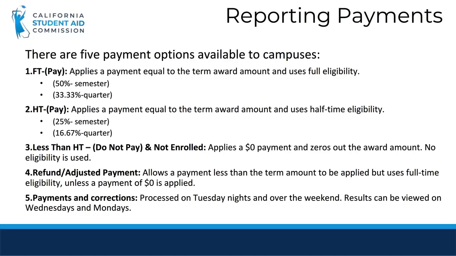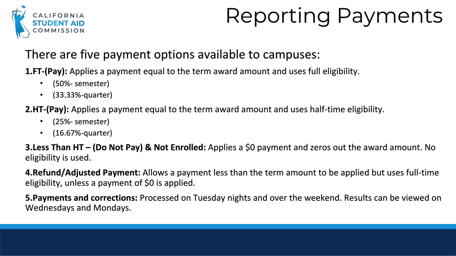The second option is half-time pay. This selection will apply a payment equal to the term award amount and will use half-time eligibility. Half-time eligibility used at a semester school is 25% and 16.67% at a quarter-based school. The next option is less than half-time, do not pay, which applies a $0 payment and zeroes out the award amount. No eligibility is used.